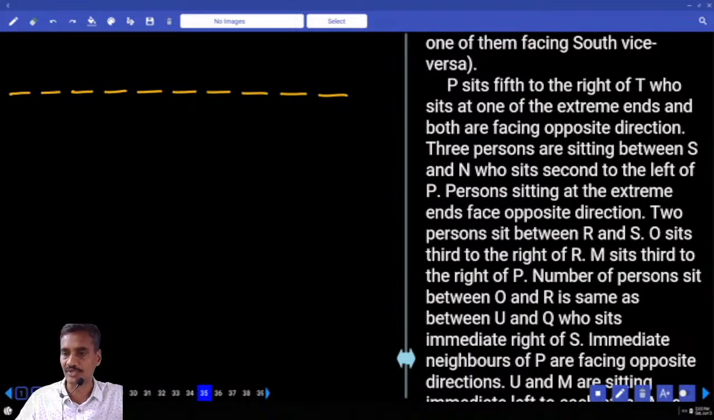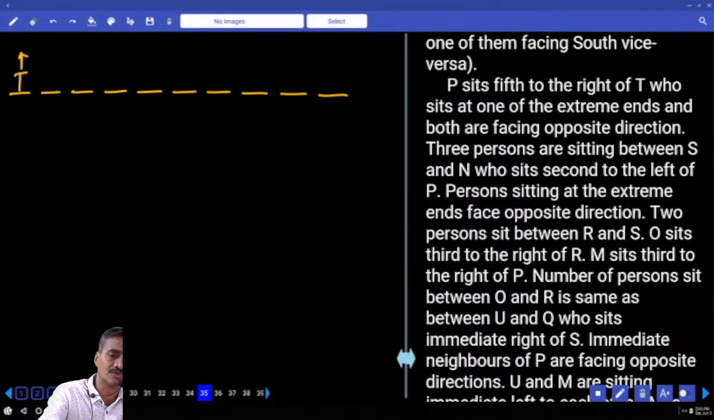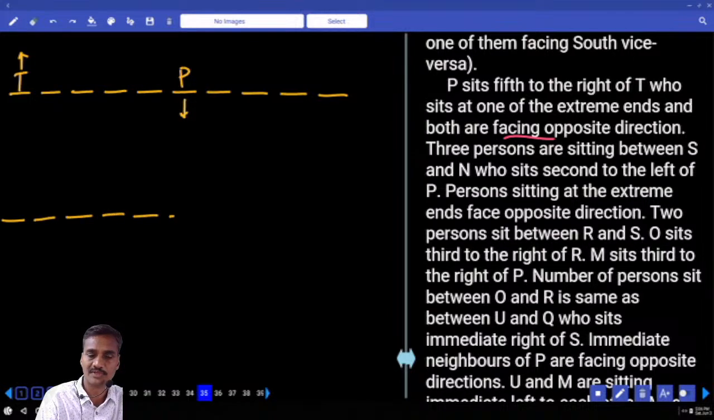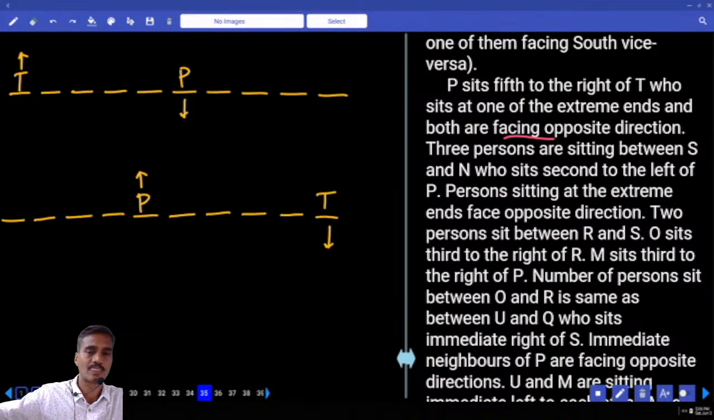P sits fifth to the right of T, T who sits at one of the extreme. Now T is facing north. 1, 2, 3, 4. P is here. And these two persons are facing opposite directions. P and T are opposite. Now this is one case. Then what is the next case we have? Now T is here. 1, 2, 3, 4, 5. P is here. Now T is facing south and P is facing north.